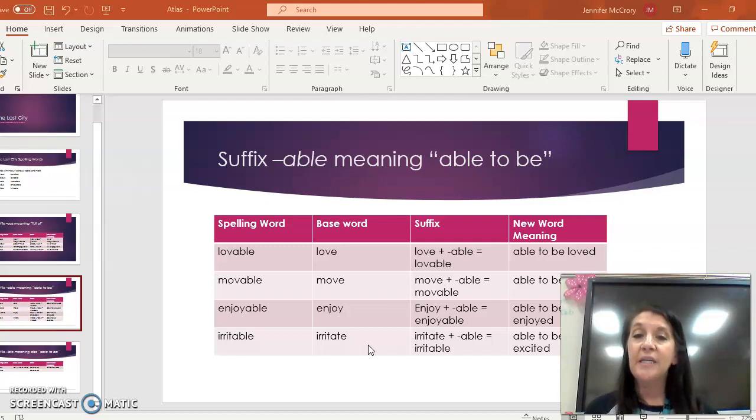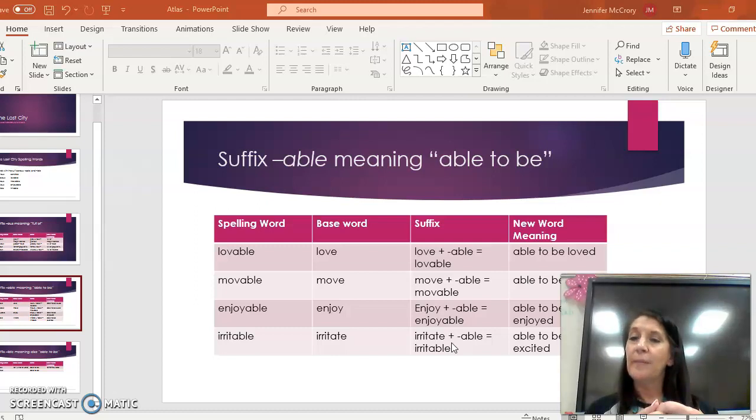So if I know that irritate, sometimes there are things that just irritate us. They bother us. Okay. So I have a pretty good idea. I know I have little things that aggravate or irritate me. So I keep that meaning in my head. Okay. I have it there. And then I know that I have my ABLE, able to be. I'm still going to drop that E. I'm going to connect that able back to my irritate.